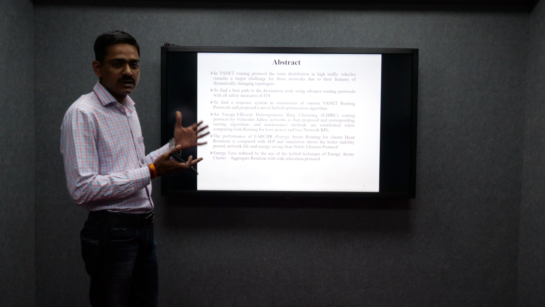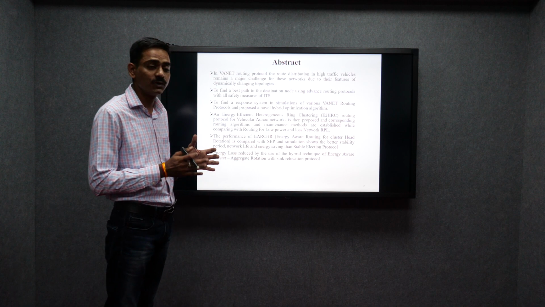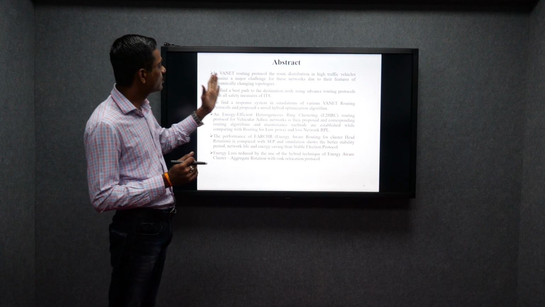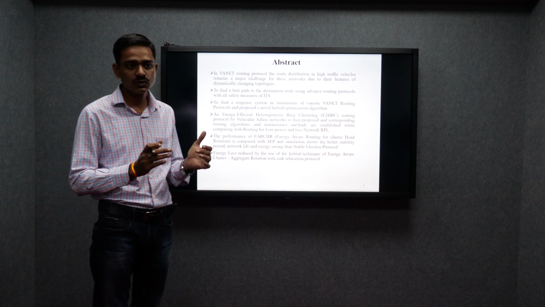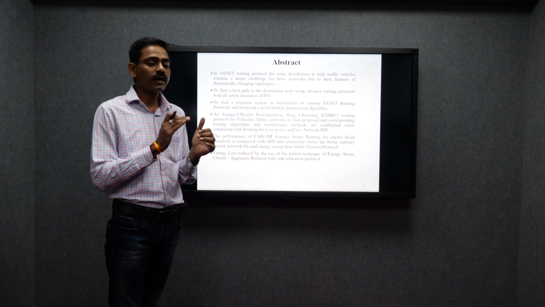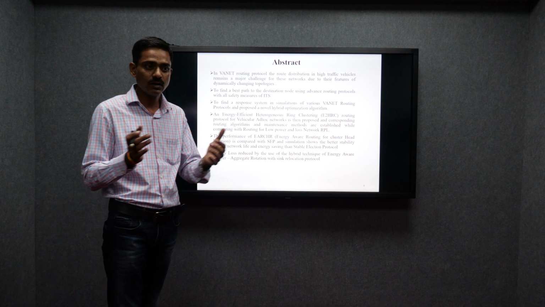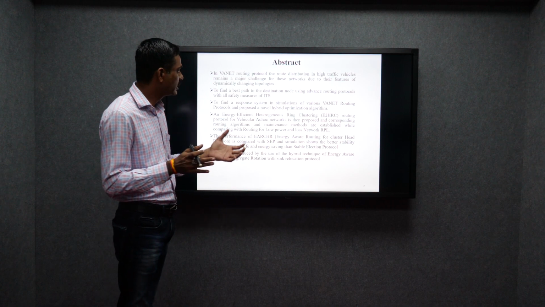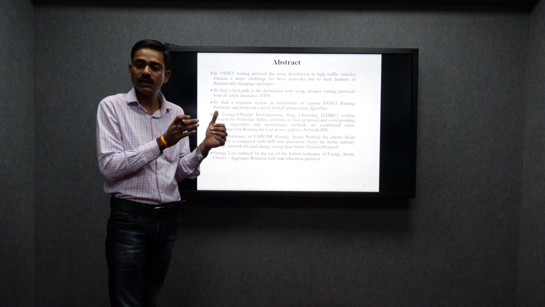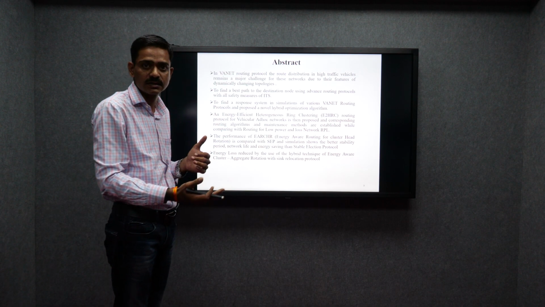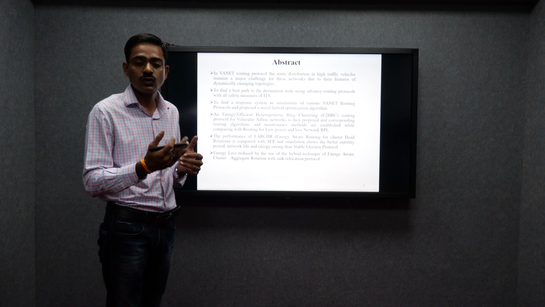In the abstract I am giving you only the snaps, so you can see in a nutshell the work going on. In VANET routing protocols, route distribution in high-traffic vehicle environments remains a major challenge, because vehicles communicate with each other while travelling on the roadside, highway or rural areas. Each vehicle sends information to the next, so the topology changes drastically and randomly.